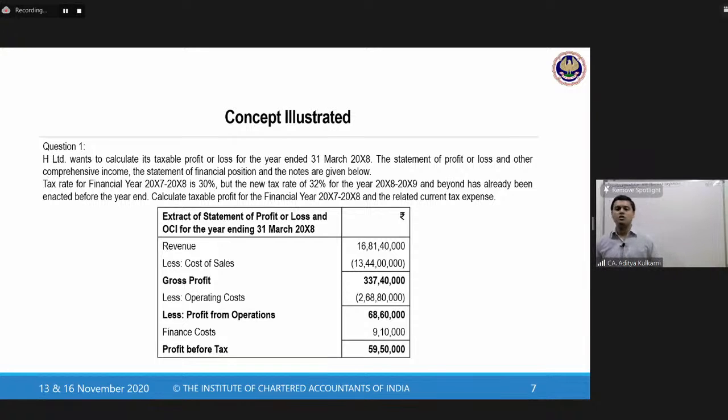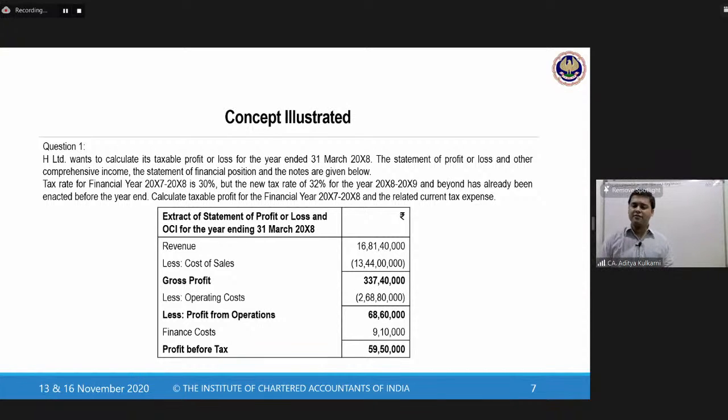H Limited wants to calculate its taxable profit or loss for the year ended 31st March 20x8. The statement of profit or loss and other comprehensive income, the statement of financial position, that's the balance sheet, and the notes are given below. Tax rate for the financial year X7-X8 is 30%, but the new rate of 32% for the year X8-X9 and beyond has already been enacted before the year end.